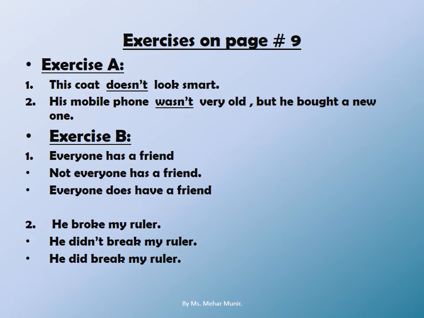Sentence number 2. He broke my ruler. When we convert this into negative, we will say: he didn't break my ruler. Why did we use did? Because there is the second form, that is broke. That means the sentence is in past tense, so we use the helping verb of past. The emphatic form is: he did break my ruler. Again we used the helping verb to make it emphatic.